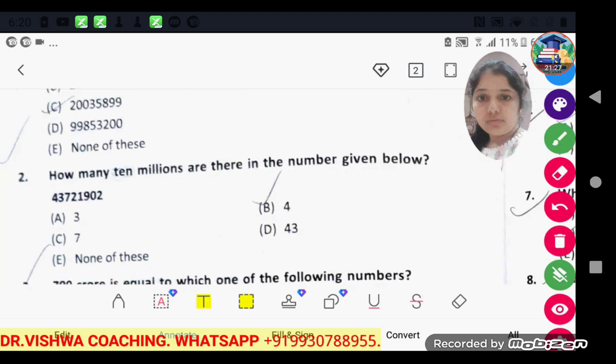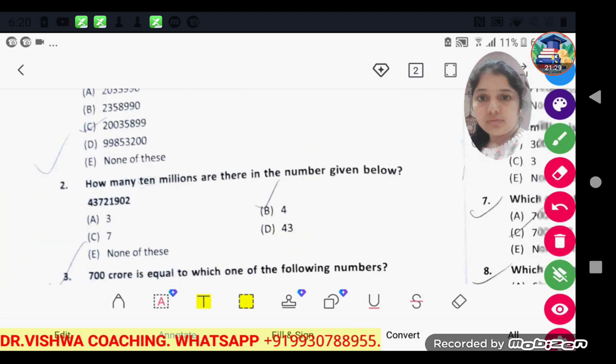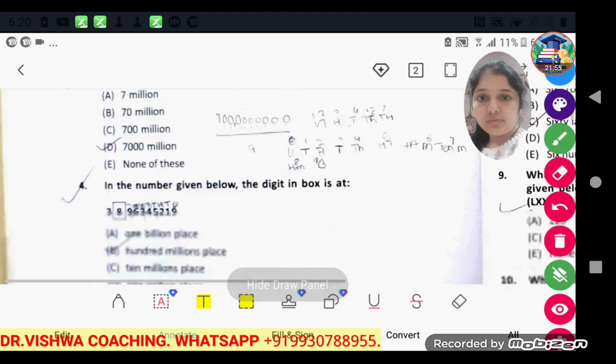So the number which is at the 8th place from the right side is at the 10 million position. So count 1, 2, 3, 4, 5, 6, 7, 8. Now 4 is at the 8th place from the right side. So how many 10 millions are there in the given number? So 4 ten millions are there in the given number.